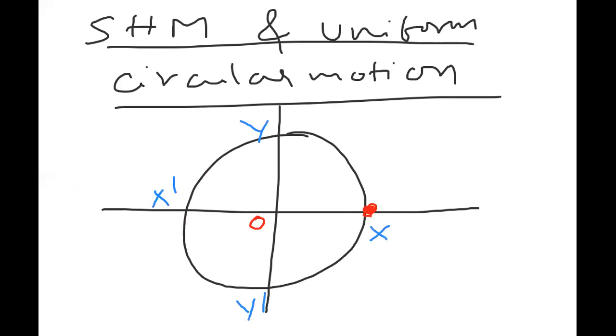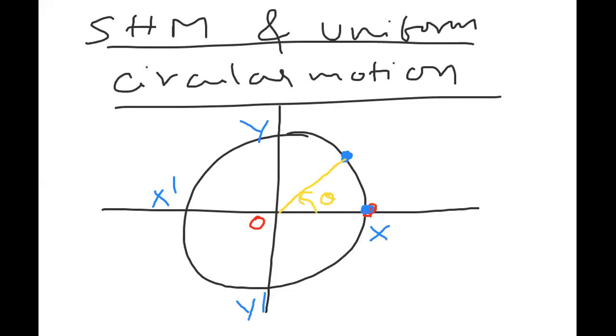Okay, beta. Now the particle goes along the circle. Is it going anti-clockwise or clockwise? Anti-clockwise it is going. We make it travel anti-clockwise, and it makes an angle theta here.